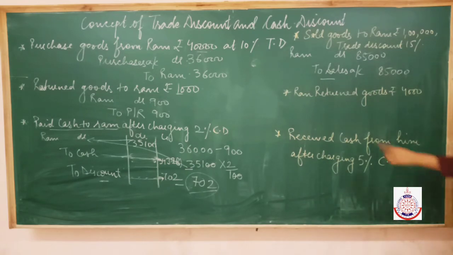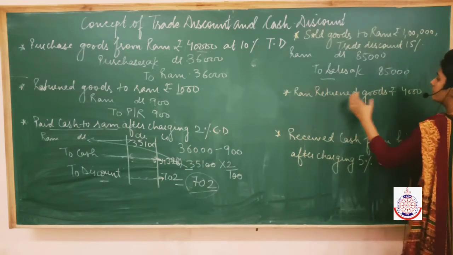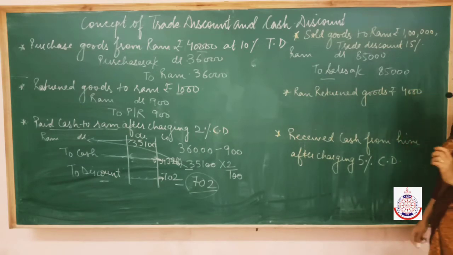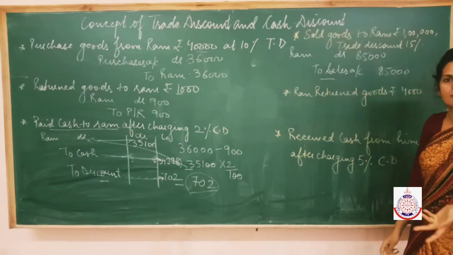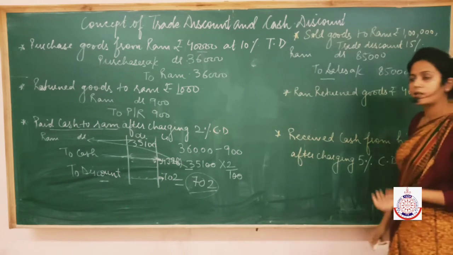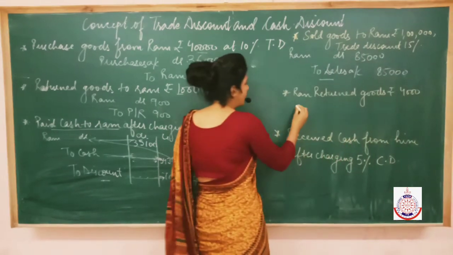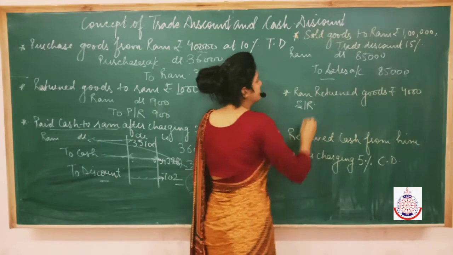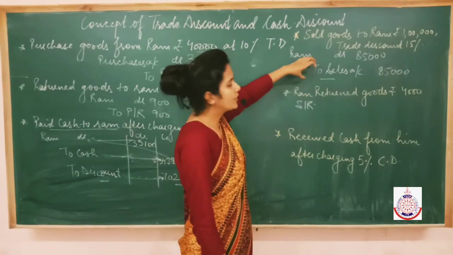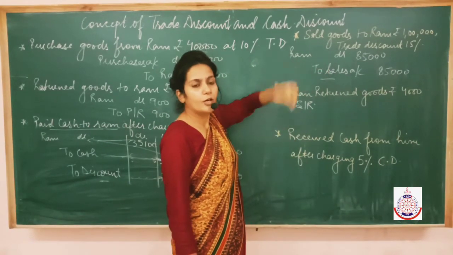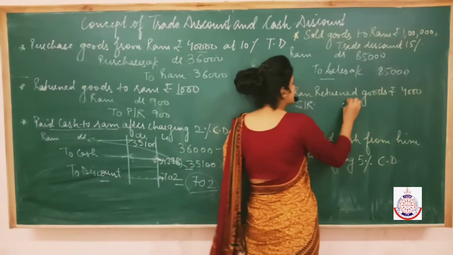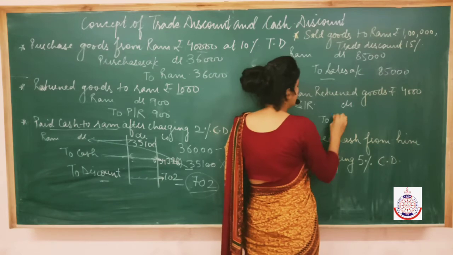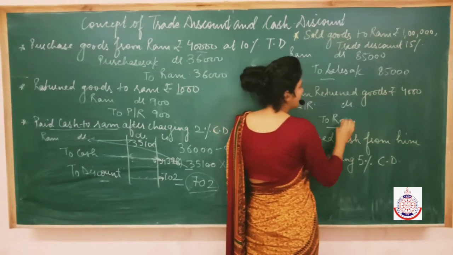Then Ram returned goods rupees 4,000. Now we have sold goods to Ram. Ram returned goods to us. Fine. So in that case, goods are coming into the business. So you have to use the word sales return, because initially we have sold these goods. Fine. And now we are getting the return. So use the word sales return. So sales return account debited to Ram, as Ram is the giver.